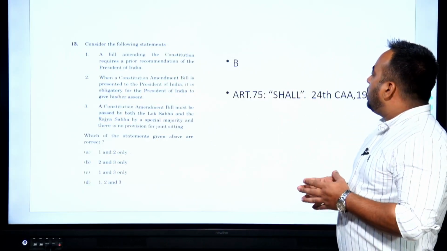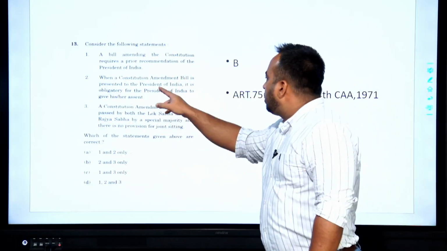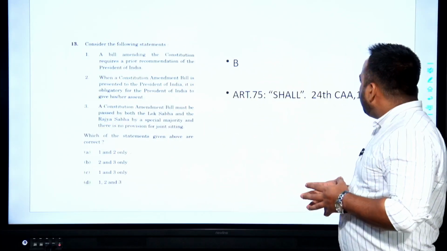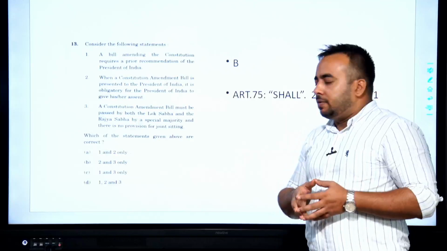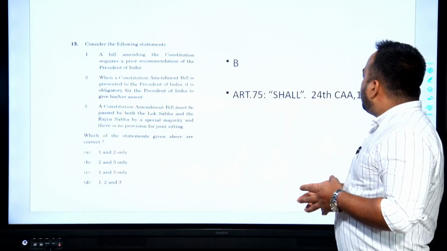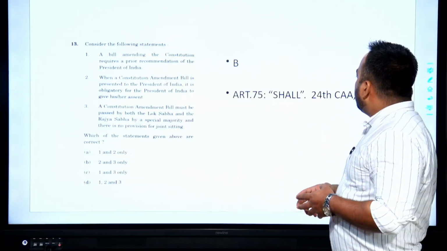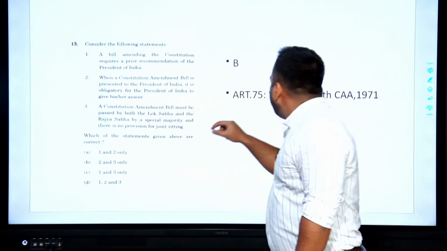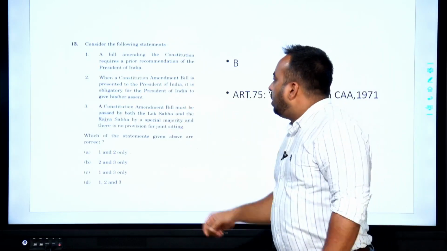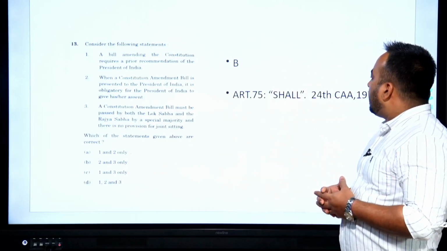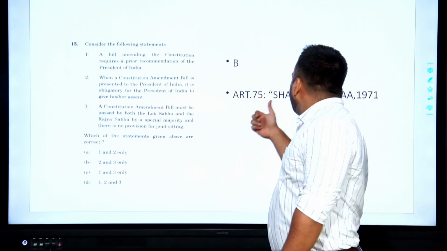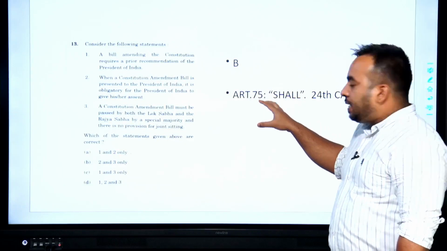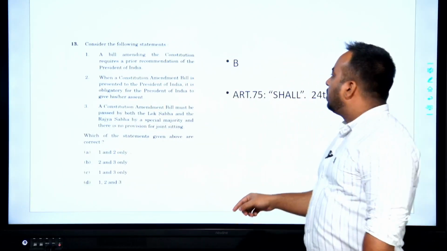When a constitution amendment bill is presented to the President of India, it is obligatory. Yes, it is obligatory, because during the time of Indira Gandhi government, Article 75 was amended and the term "shall" was used, and hence shall means obligatory, that it becomes obligatory for the President to give his or her assent, and hence this Article 75 and the Constitutional Amendment Act becomes the reason that this statement is correct.